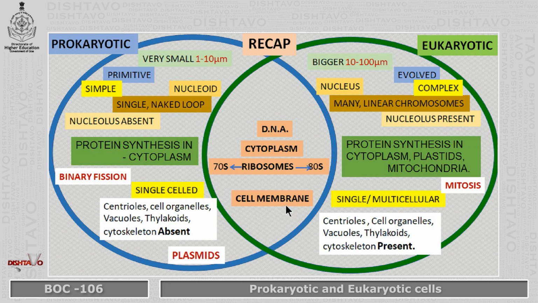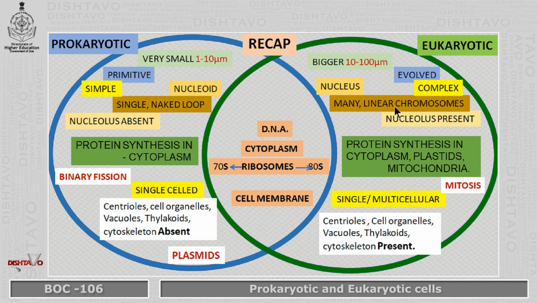But if you see the size, prokaryotes are smaller, primitive, small and simple. The DNA is just a naked loop. Nucleolus is absent, and protein synthesis takes place in the cytoplasm. Reproduction is by binary fission, single-celled, and different cell organelles are absent. But plasmids may be seen, small units of DNA.